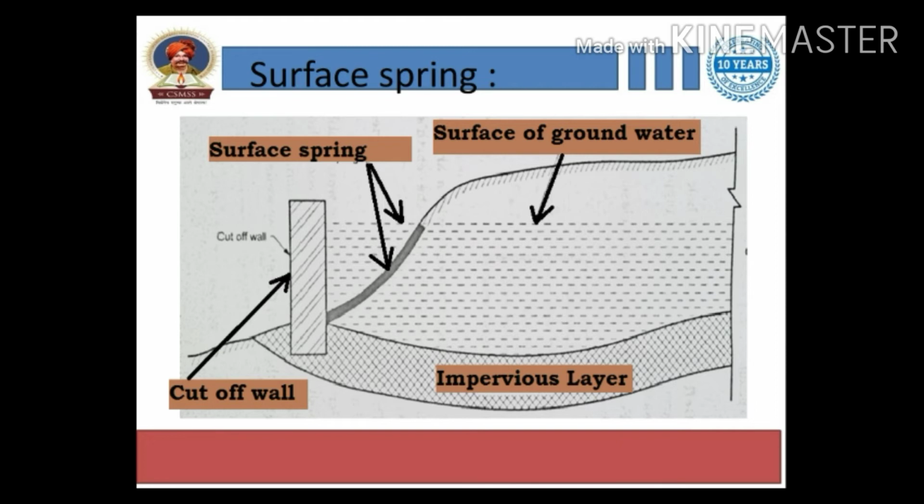There is the surface of groundwater, meaning underground water. It percolates, is obstructed by the wall, and comes to the surface, right? By constructing a cut-off wall, we can also collect the water, right? This is the surface spring.